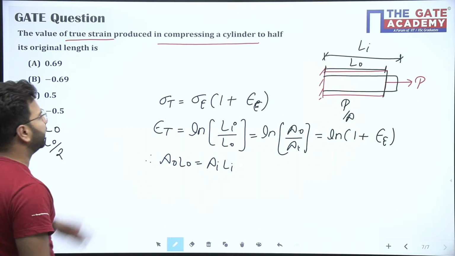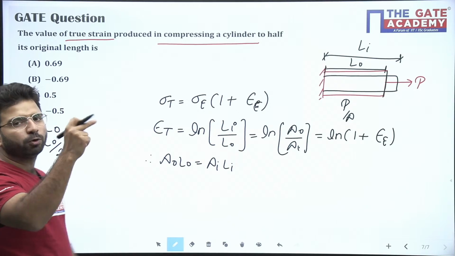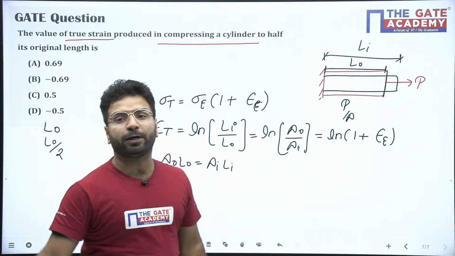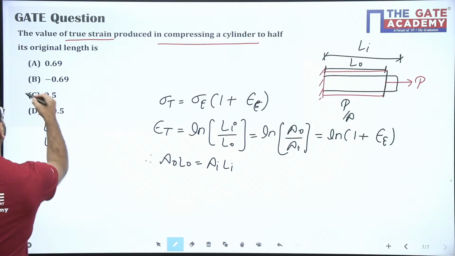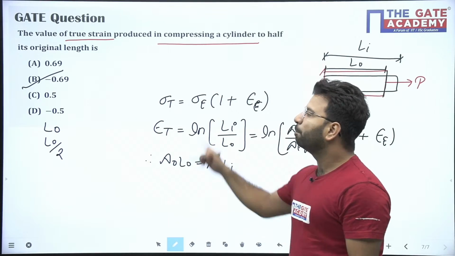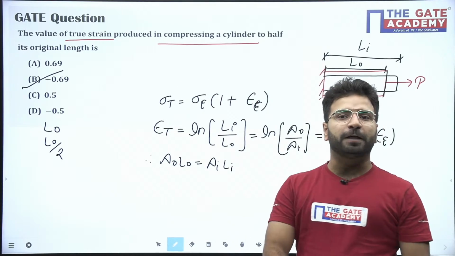Put the value here. How much will it come? L naught by 2 by L naught. L naught and L naught cancel. It will come ln 1 by 2. The value of ln 1 by 2 is how much? The value is minus 0.69. It means option B is correct.